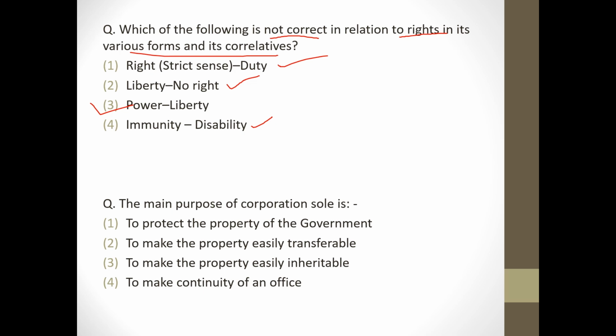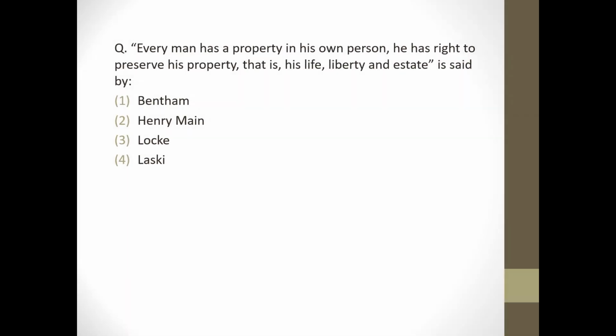Next question. The main purpose of corporation sole is option number 4, to make continuity of an office. Next question. Every man has a property in his own person. He has the right to preserve his property, that is his life, liberty and estate, is said by option C, John Locke.